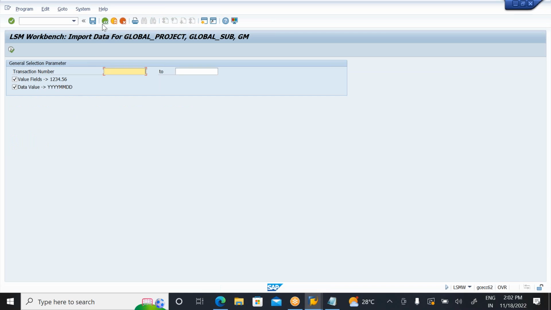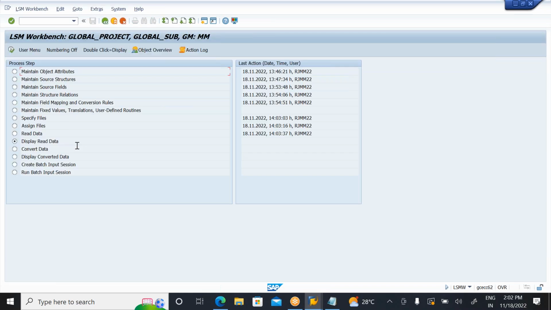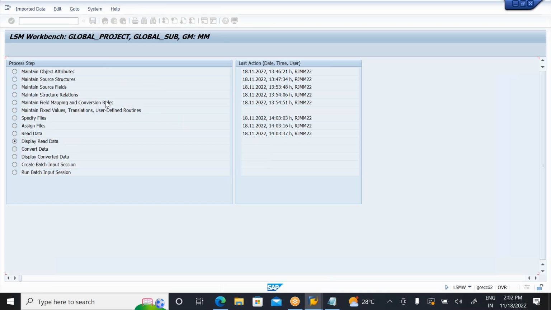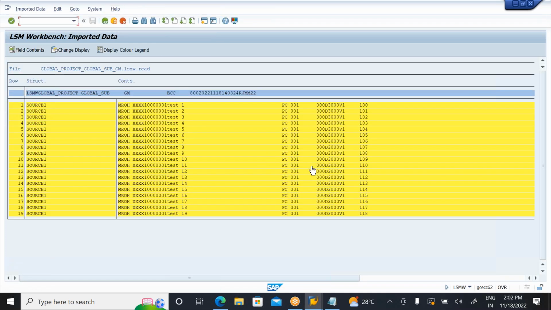Next, come back. Display read data. Whatever data is read by the system, it should be displayed. Now, next, the data should be converted here. Again, you come here and click on execute.